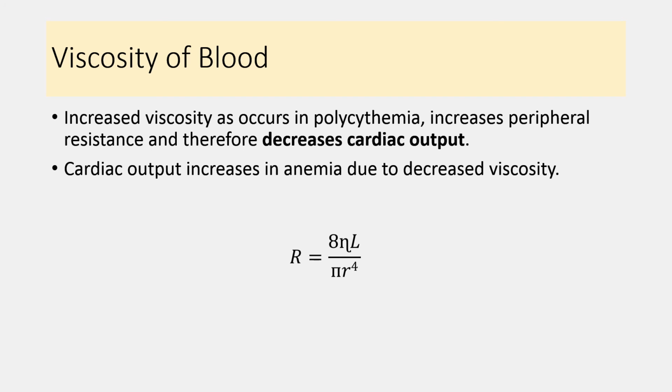And whenever viscosity of the blood decreases, for example in anemia, it decreases the peripheral resistance and it increases cardiac output. So always remember, whenever viscosity of the blood increases, it increases peripheral resistance, which affects the cardiac output.